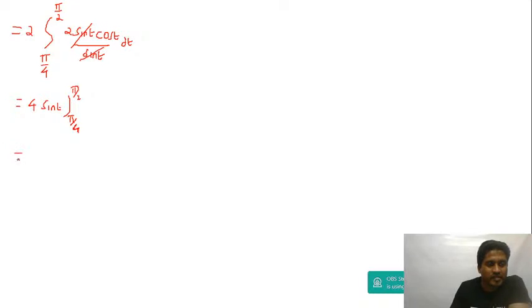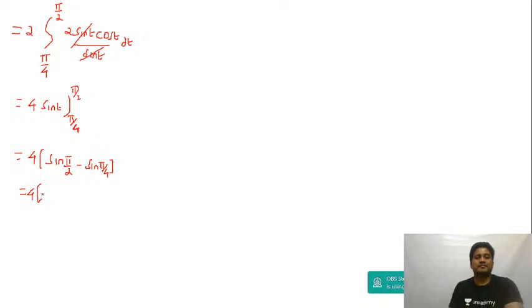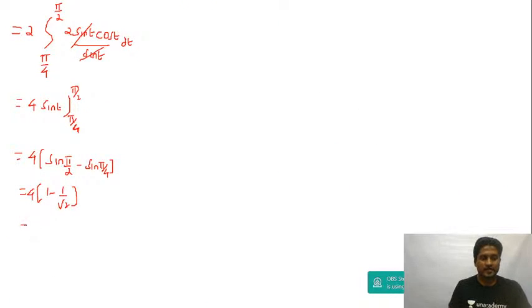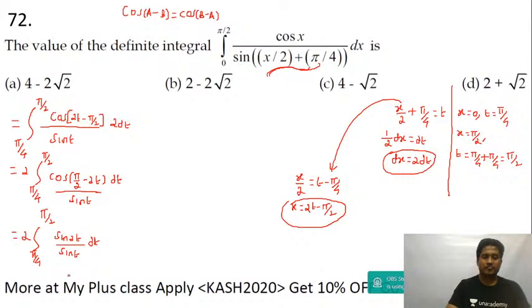Okay, so this is equal to 4 times sin 90, upper limit is sin pi by 2 which is 1, minus lower limit sin pi by 4. So this becomes 4 times, sin 90 is 1, sin 45 is 1 by root 2. Okay, let me check with the options. If I open the bracket, you will get 4 minus 4 upon root 2. 4 upon root 2 is 2 root 2. So you get 4 minus 2 root 2. That's the answer, guys. 4 minus 2 root 2. That's the first option.